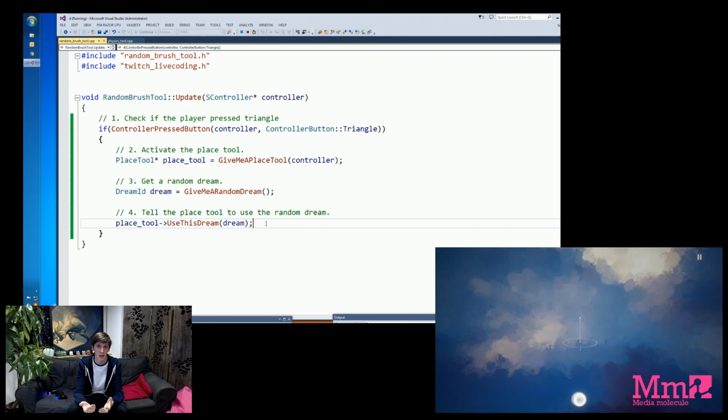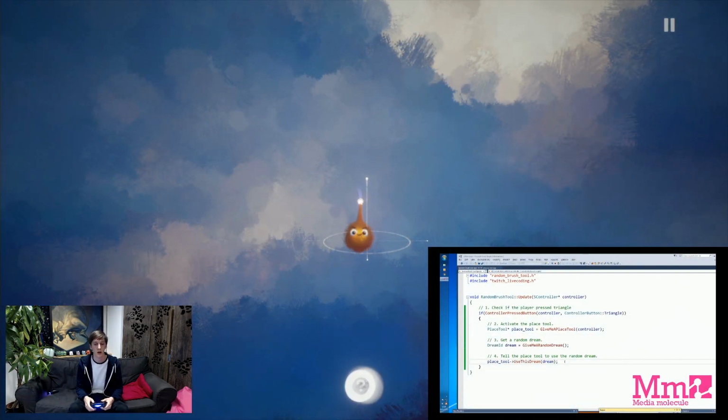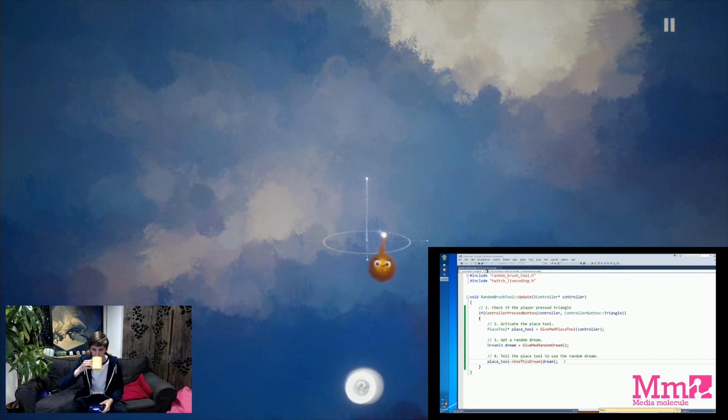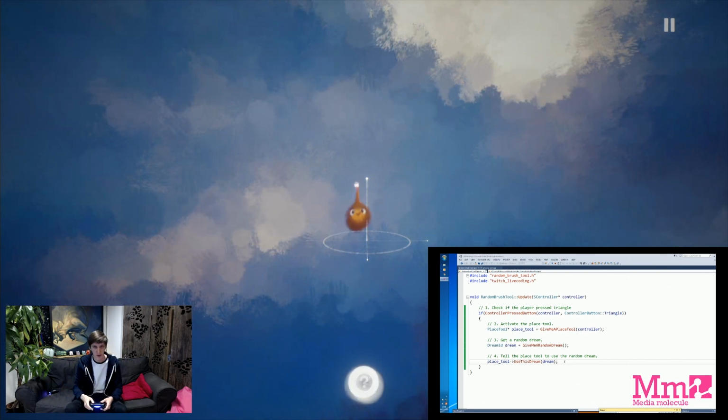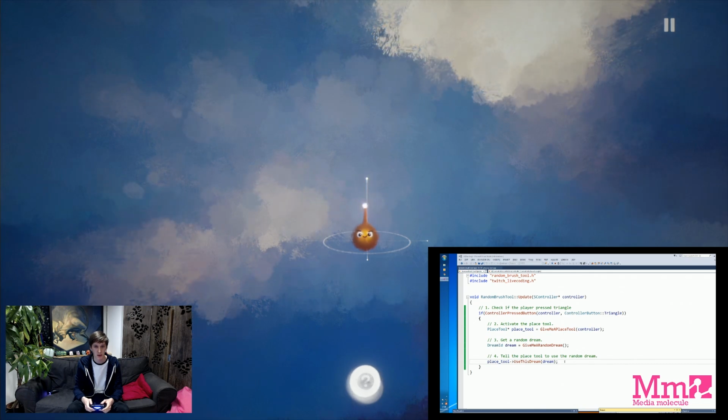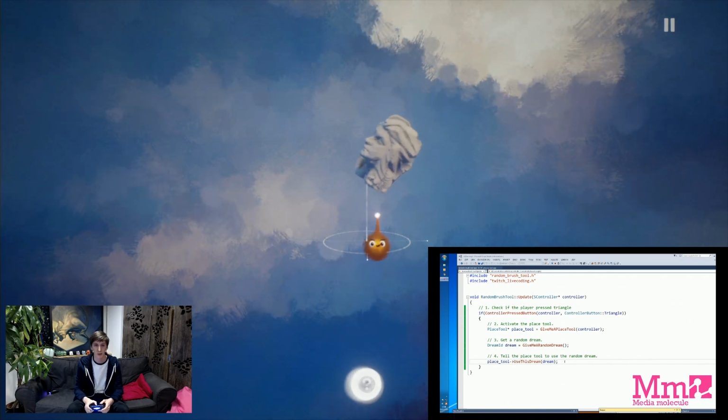If we push this to the PlayStation, what we expect is when we hit triangle, we get a random dream and a place tool which puts it in the world. So let's do that now. If we push that, and then we go over to the PlayStation, you should find that when we hit triangle, we get a random dream on the end of our brush.